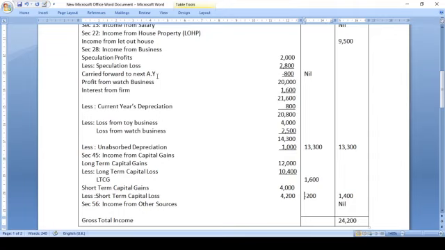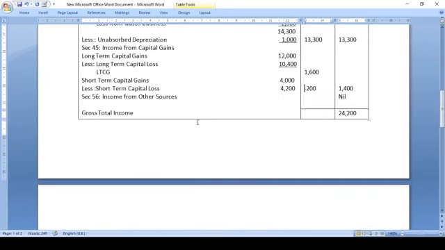Also, in respect of short term capital loss, you can write that short term capital loss can be set off against short term capital gain as well as long term capital gain. So in this way you are supposed to work out the problem. So as per this problem, the gross total income will be 24,200.